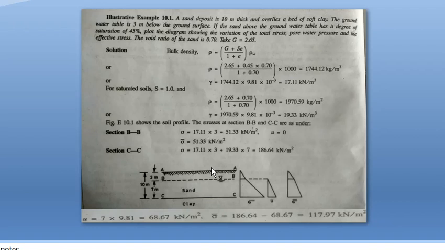And below the groundwater, below the level B, the soil will be in saturated condition. So we have to calculate the saturated unit weight by putting S equal to 1. By putting S equal to 1 in this equation, we get a saturated unit weight of 19.33 kilonewton per meter cube. Above this point the unit weight is the bulk unit weight, and below the groundwater table the soil is fully saturated, so put S equal to 1 and calculate 19.33.